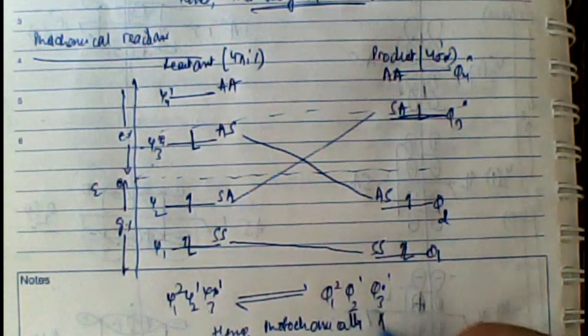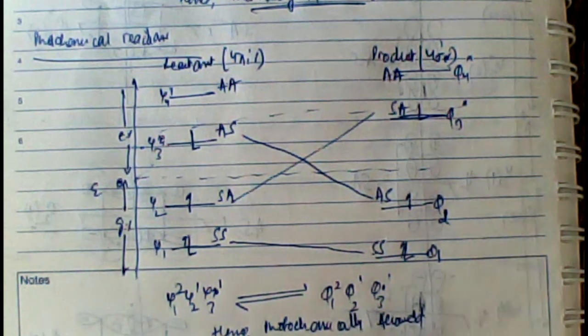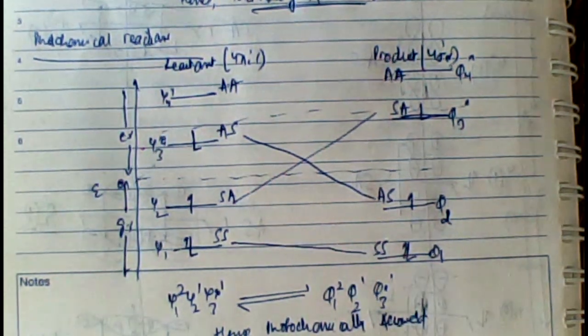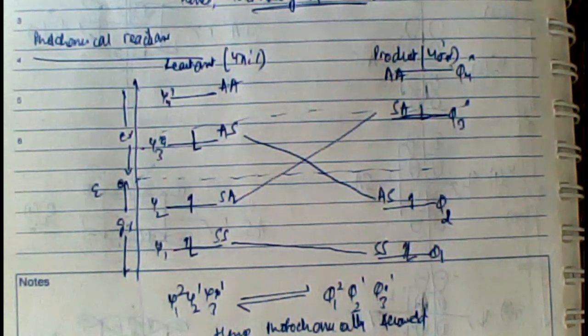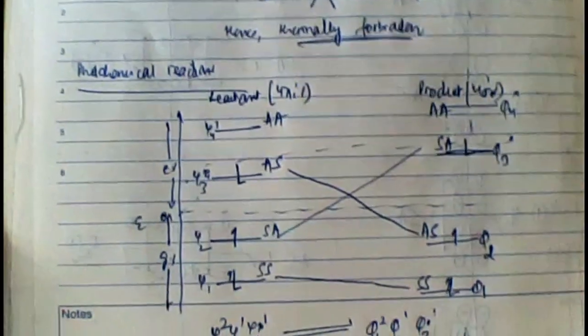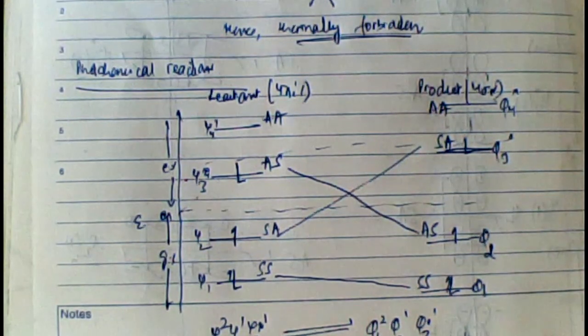I'll repeat again the entire process of the OCD approach, and then we use this process for other reactions also. So what do we need to do while considering the OCD approach? First point, the OCD approach is based on the law of conservation of orbital symmetry given by Woodward and Hoffmann, which says that while transforming from reactant to product, the symmetry should correlate. If it is a thermal reaction, ground state reactant orbitals and ground state product orbital symmetry should match. If it is a photochemical process, up to the first excited state reactant orbitals and up to the first excited state product orbital symmetry should match. Right, this is the first point.